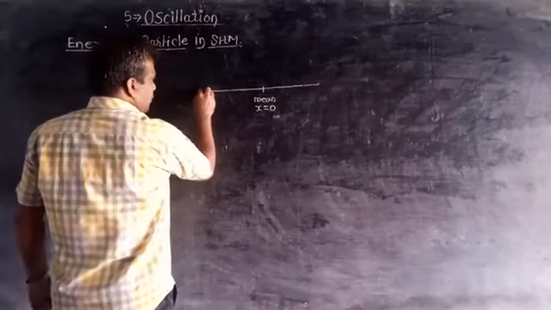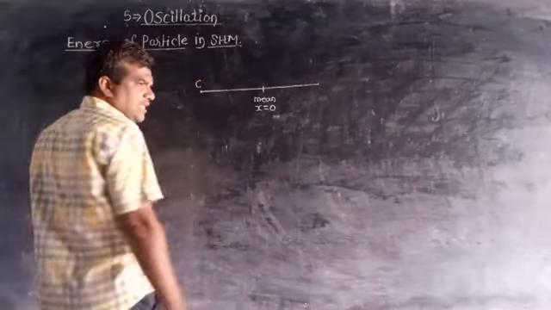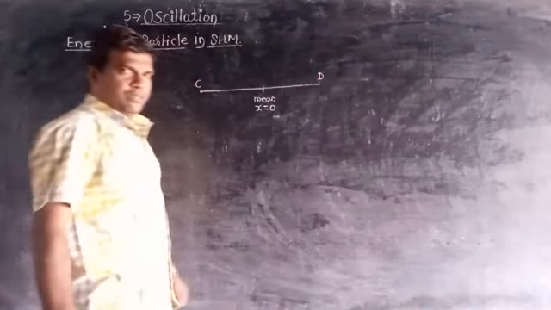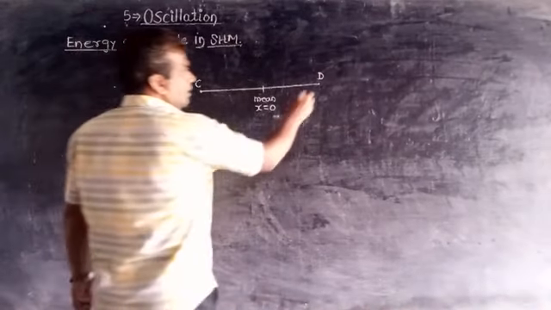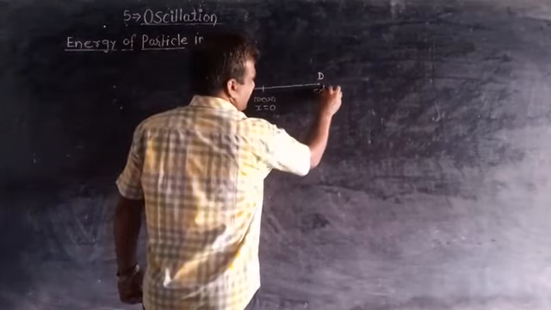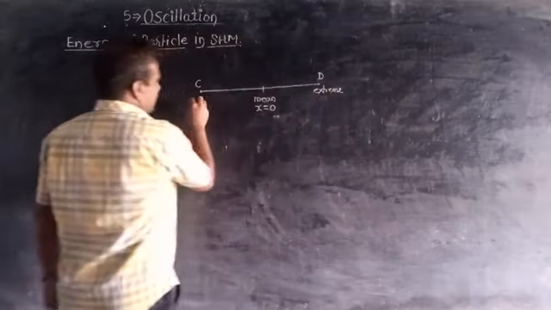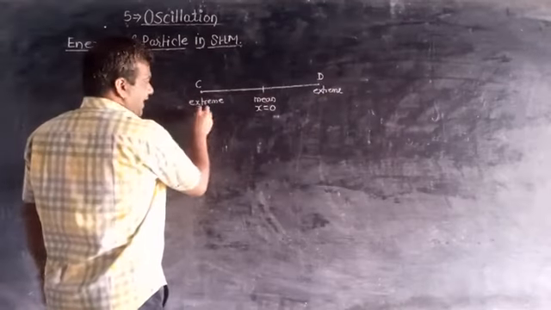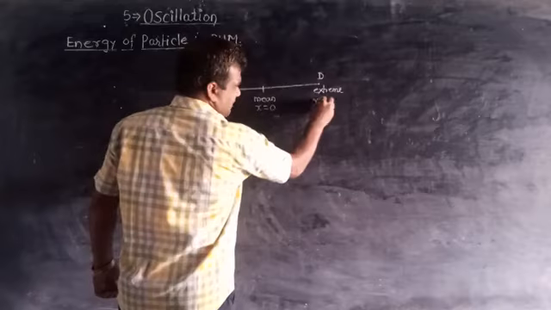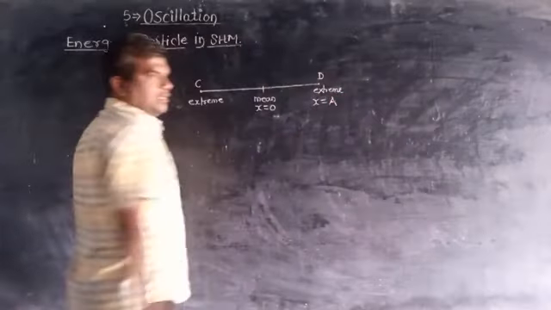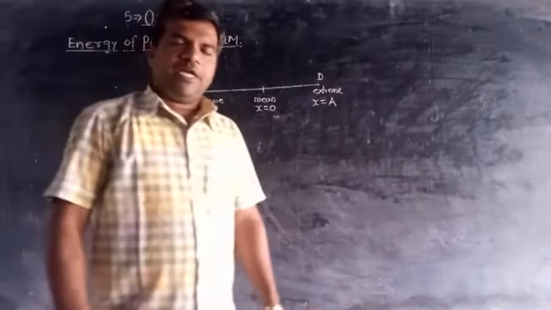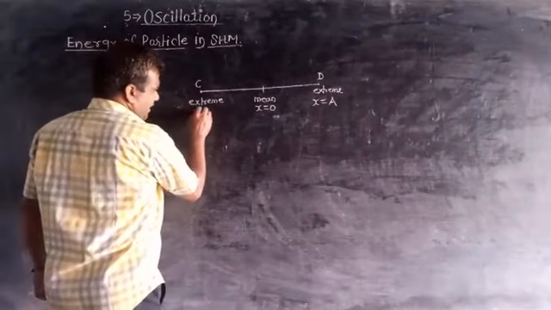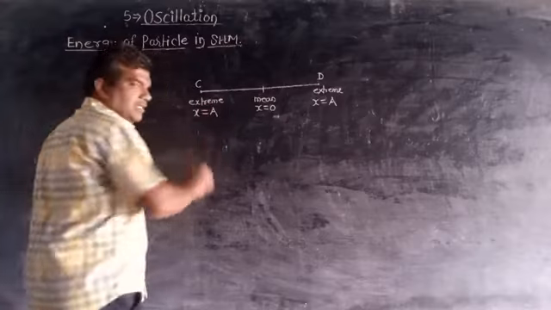This is the extreme position of the particle. Suppose this C is the extreme position and this D is another extreme position. At this extreme position the displacement of the particle is the amplitude, means the maximum displacement of the particle from the mean position is called amplitude, and here x is equal to a is nothing but the amplitude.